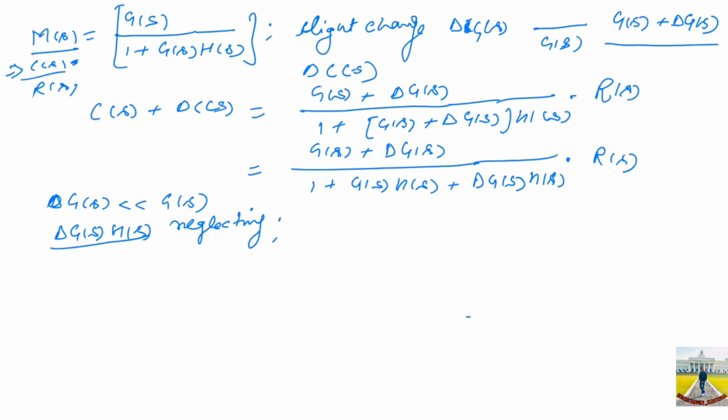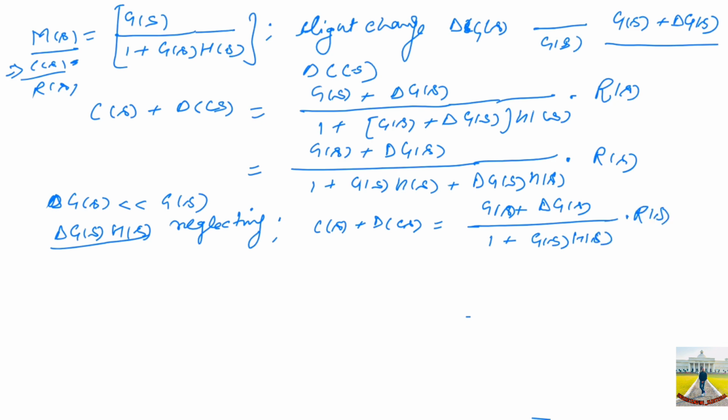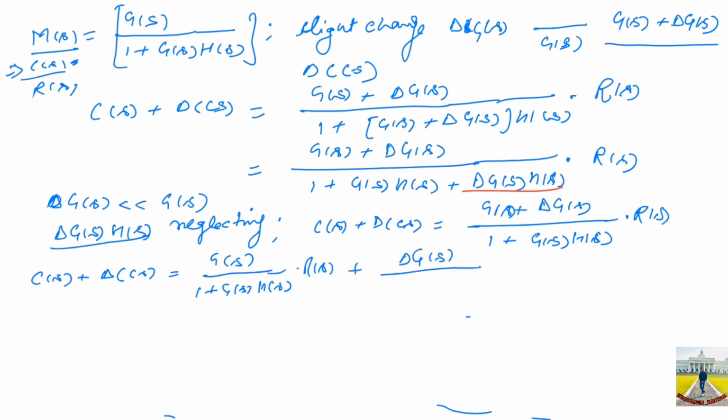By doing so, C(s) plus delta C(s) will be equal to G(s) plus delta G(s) divided by 1 plus G(s)H(s), into R(s). Here I have neglected this term. Further simplification gives C(s) plus delta C(s) equals G(s) over 1 plus G(s)H(s) into R(s), plus delta G(s) over 1 plus G(s)H(s) into R(s).